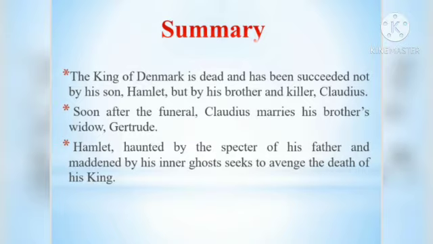He is really not sure whether his uncle Claudius is guilty or not. So he is maddened by his inner ghost, as well as haunted by the spectre of his father, and he seeks to avenge the death of his father. So this is the plot summary of Hamlet.